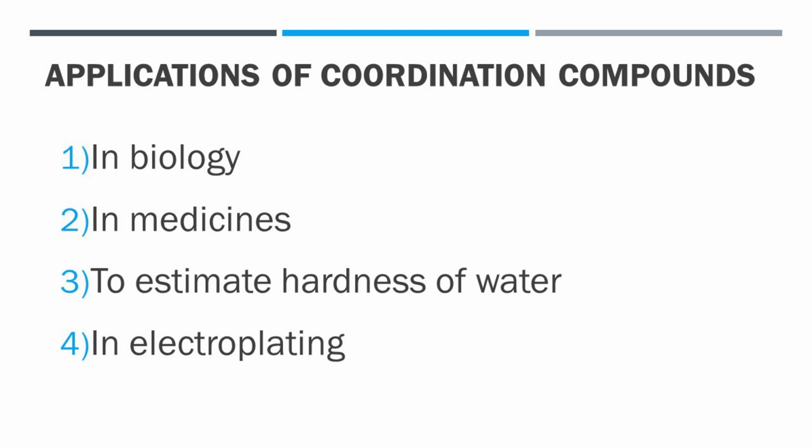These metal atoms tend to form a protective layer on the surface. For example, for uniform and thin plating of silver and gold, certain cyanide complexes like K[Ag(CN)2] and K[Au(CN)2] are used.